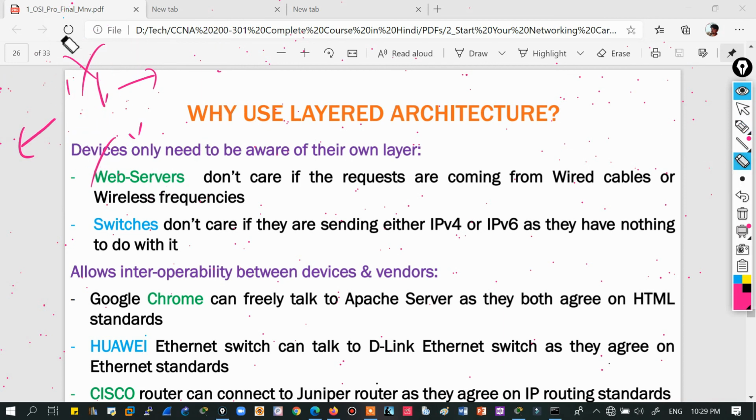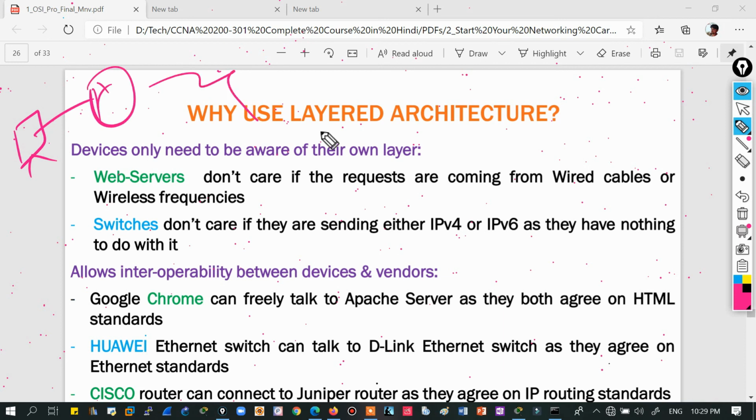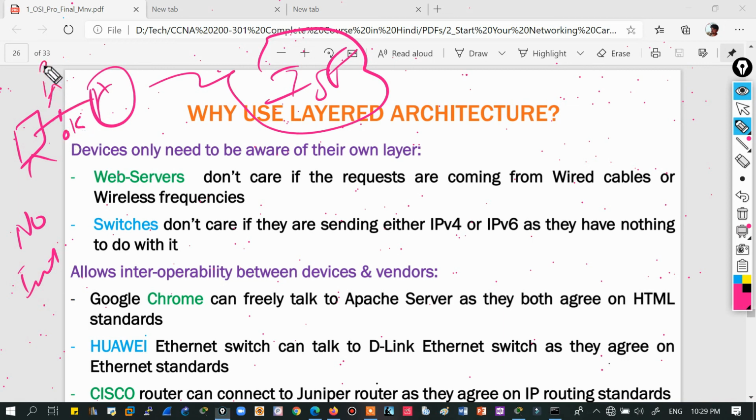And again, if we discuss troubleshooting, take this example: this is my PC, connected to my router, which is further connected to my ISP, and there is no internet connection at my PC. Why? So what will I check? First of all, I'll check my cable. Is this okay? So what I'm doing is checking the physical layer.